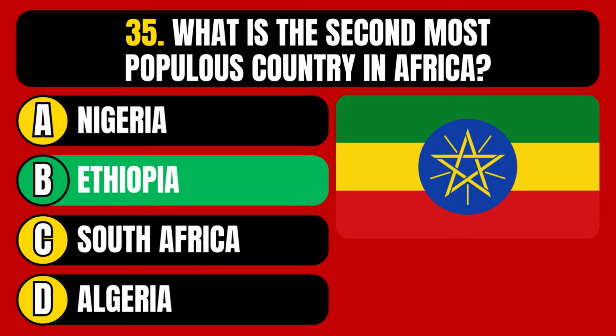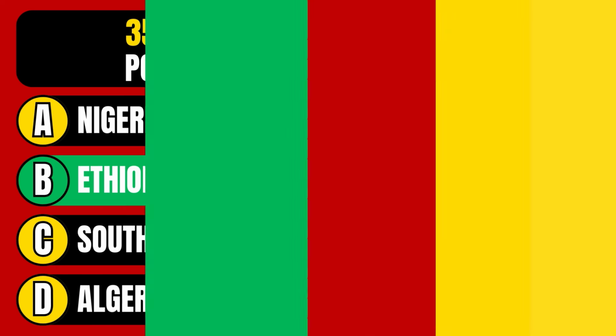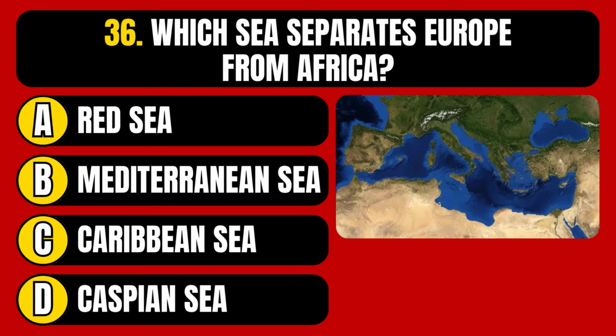The correct answer is option B, Ethiopia. Which sea separates Europe from Africa? Red Sea, Mediterranean Sea, Caribbean Sea, or Caspian Sea?